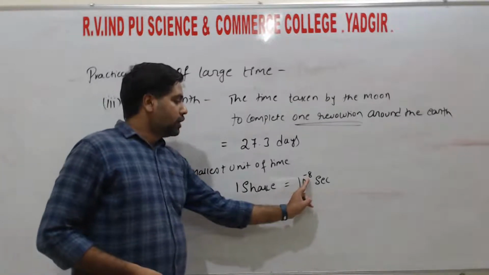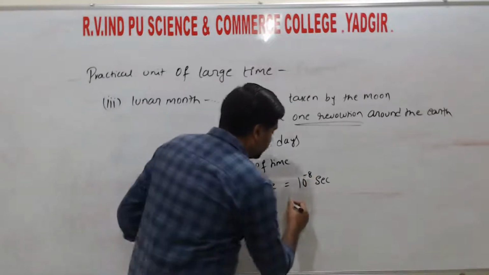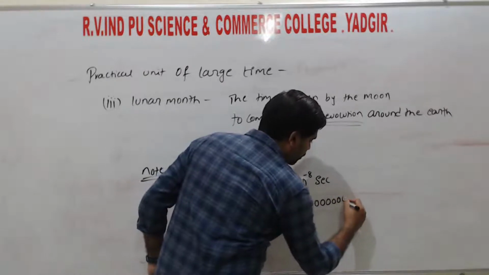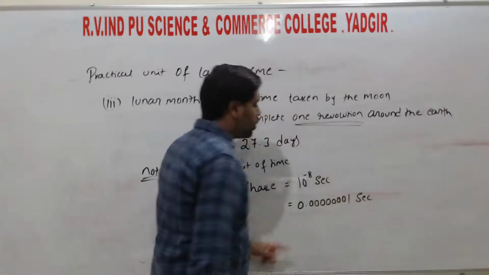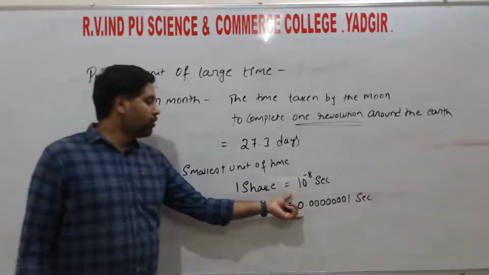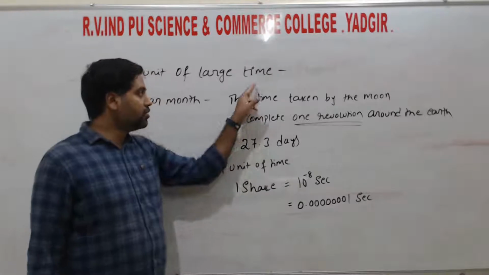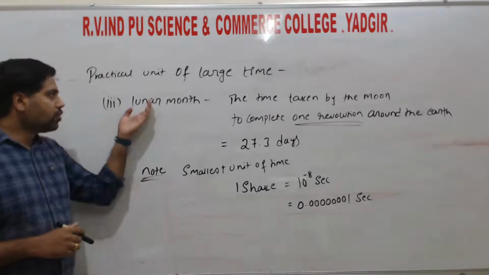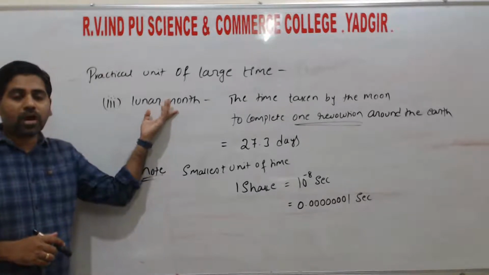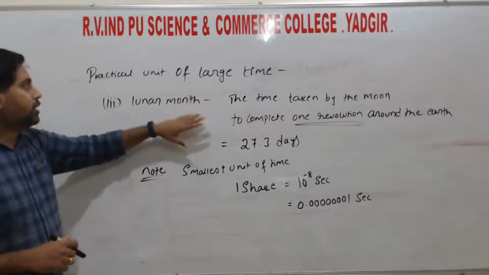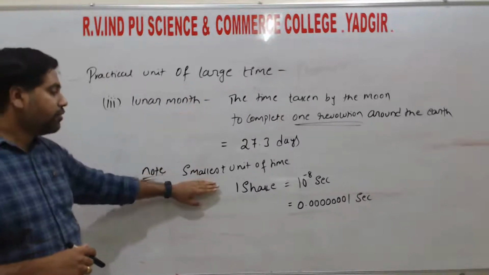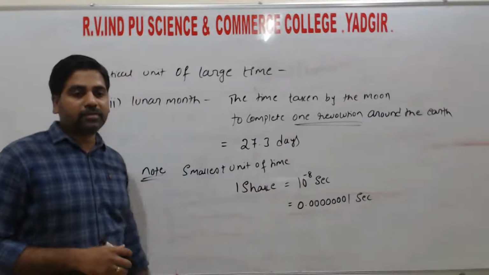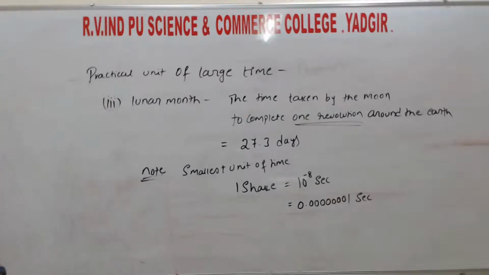So 10 to the power of minus 8 is nothing but 0.00000001, right? So this one is the smallest unit of time. This time we call as one shake, and these are all the largest times: solar month, lunar month, and also solar day, right? So these are the practical units of the larger time, and the smallest unit of time is one shake, which equals 10 to the power of minus 8 seconds, right?